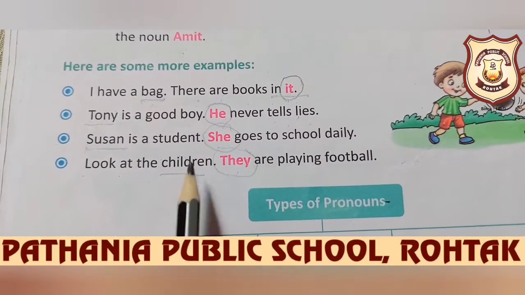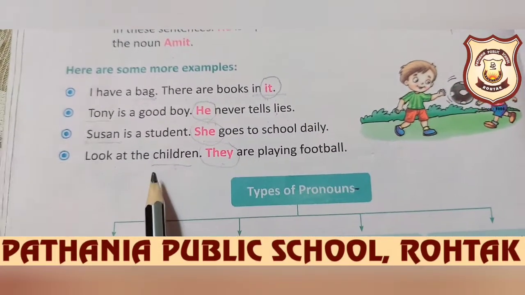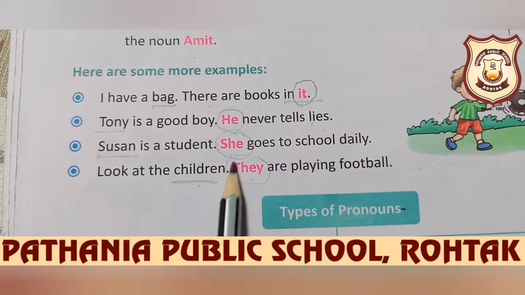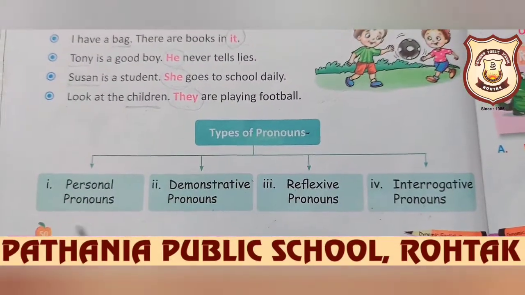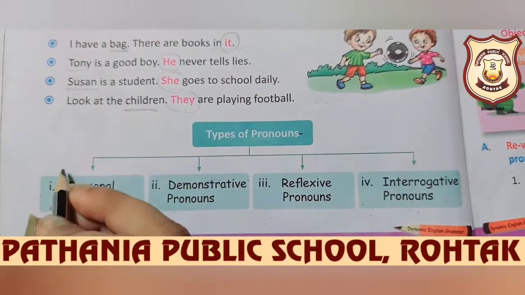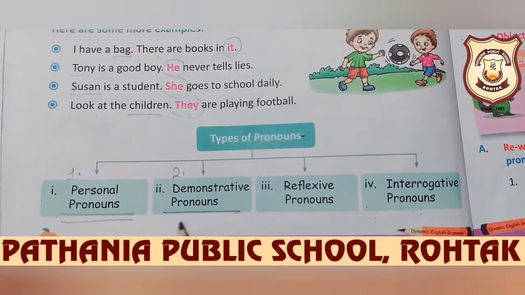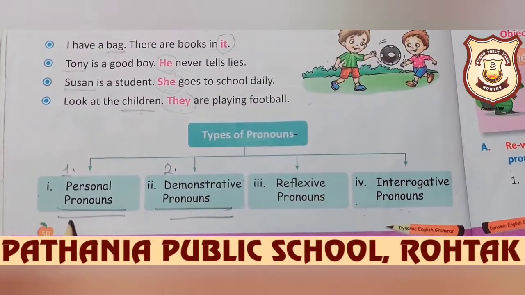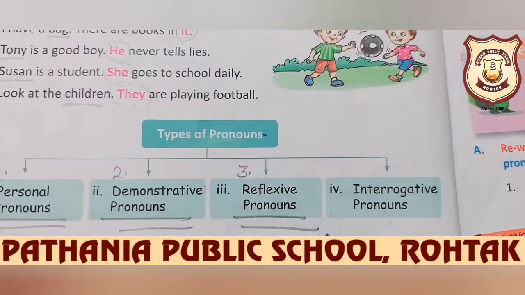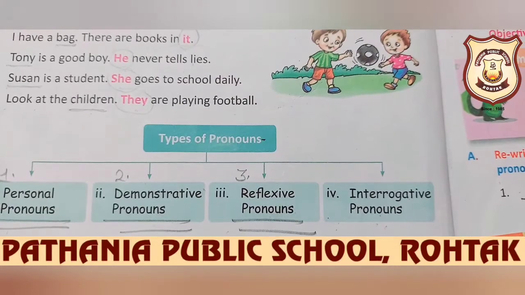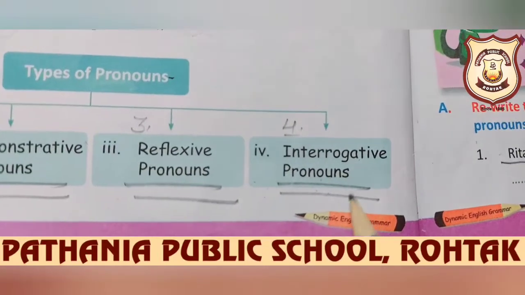Look at the children. They are playing football. So here, instead of children, we have used the pronoun they. Now, how many types of pronoun are there? 4 types. Number 1 is personal pronouns. Number 2 is demonstrative pronouns. Number 3 is reflexive pronouns. And number 4th and last kind is interrogative pronouns.